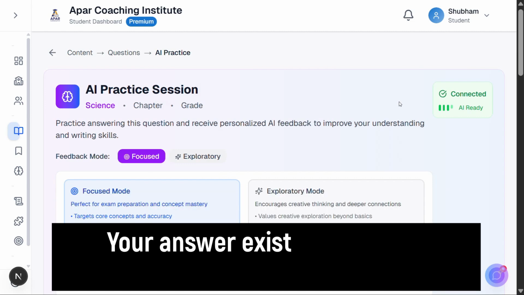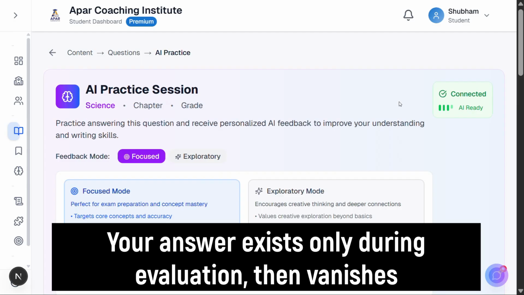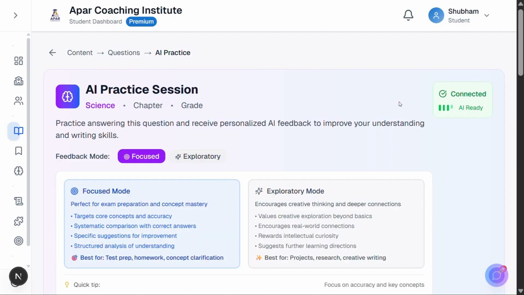Second, complete privacy. Your answer exists only during evaluation, then vanishes. No database storage, no performance tracking across sessions. No student profiling. The system can't build a permanent record because it doesn't keep the data.